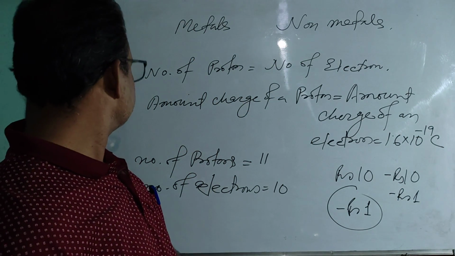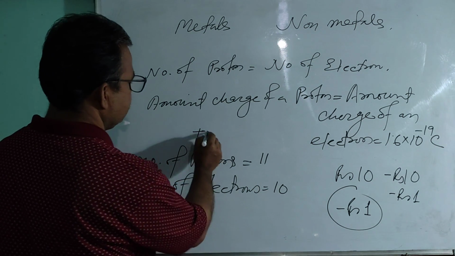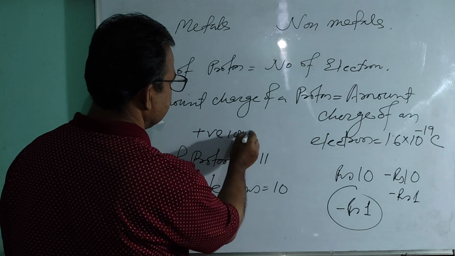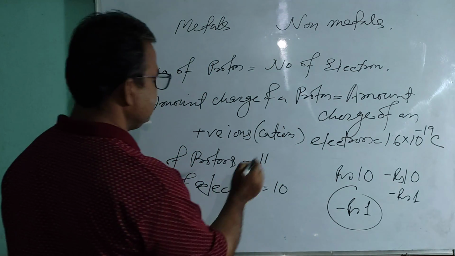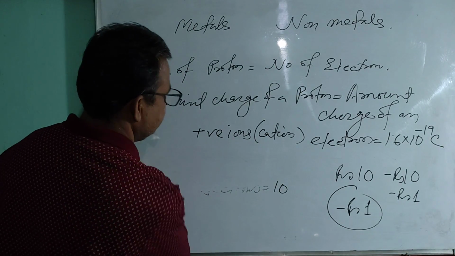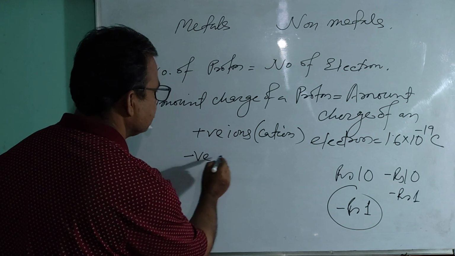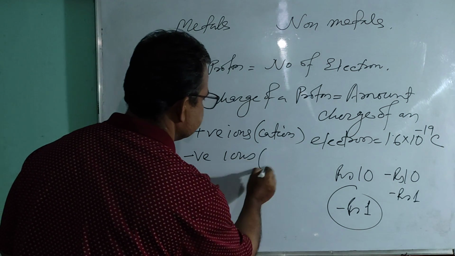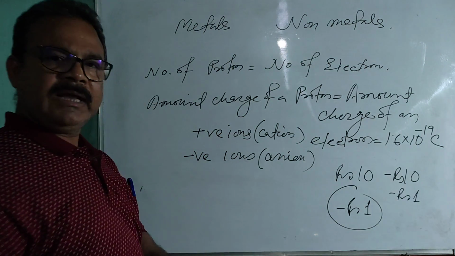And one more thing I forgot to tell you, that the positive ions are known as cations. You remember this? And the negative ions are known as anions. The positive ions are called cations and negative ions are called anions. Okay, clear?